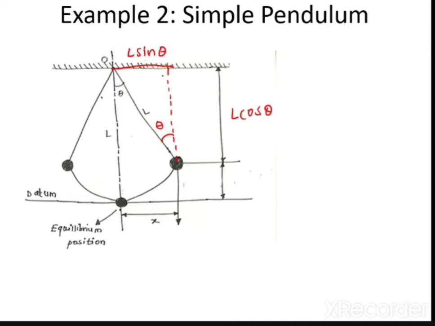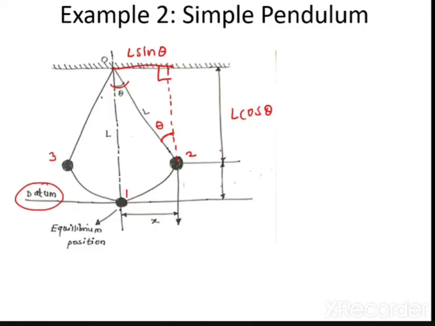This is basic mechanics because this is a right angle triangle, and these are alternate angles, theta and theta. This is the datum position, and this is the equilibrium position 1. From 1 I went to 2, and from 1 I went to 3. Have you understood the mechanics behind this?